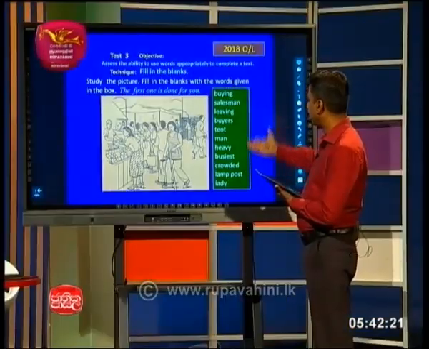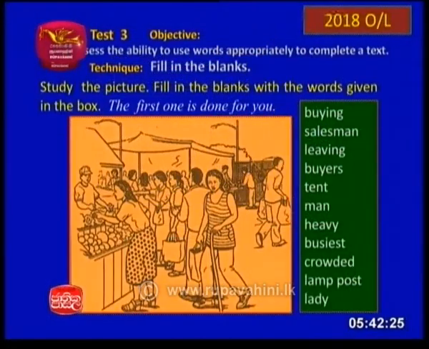Yes, now from 2018, of course, you've been given words, children. We don't know what we would do, right? But you have to get ready and don't worry, because normally a familiar picture will be given. Those places, those incidents will be familiar to you. They would not take a difficult picture for you. And you can see some easy words. Buying, salesman, leaving, buyers, tent, man, heavy, busiest, crowded, lamppost, lady.